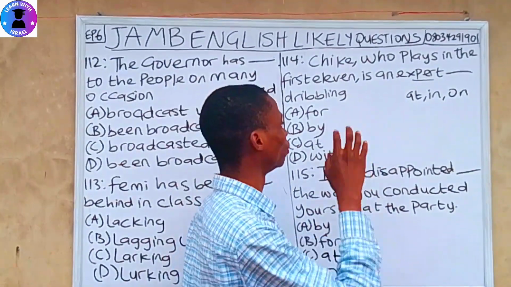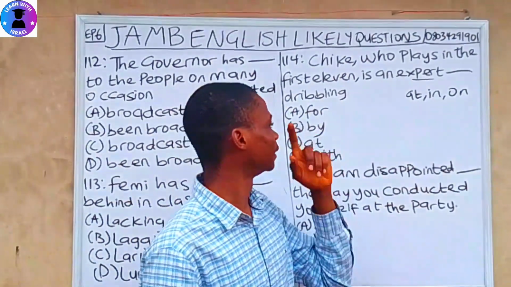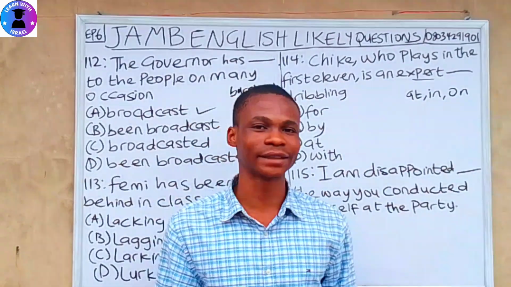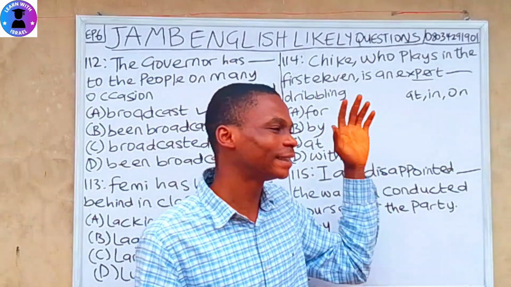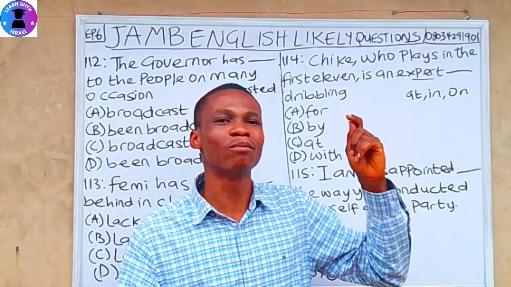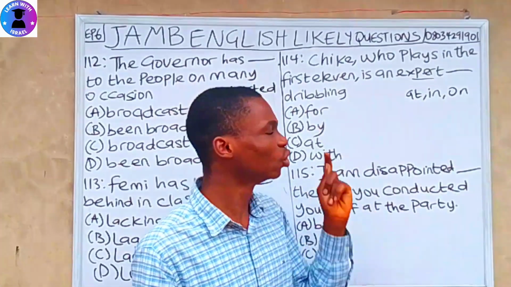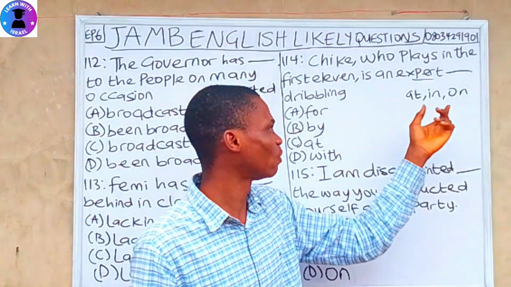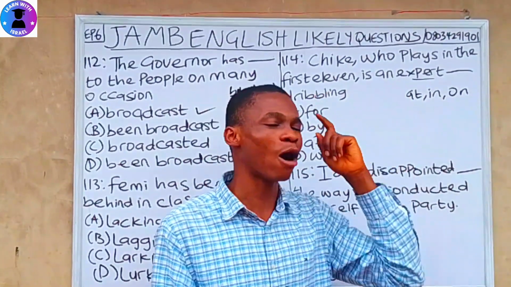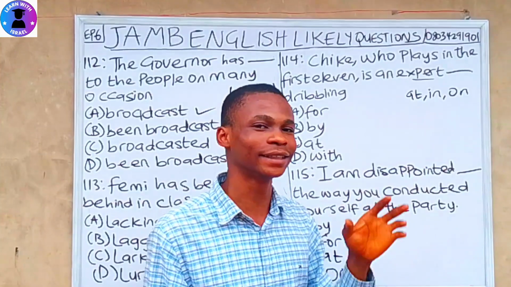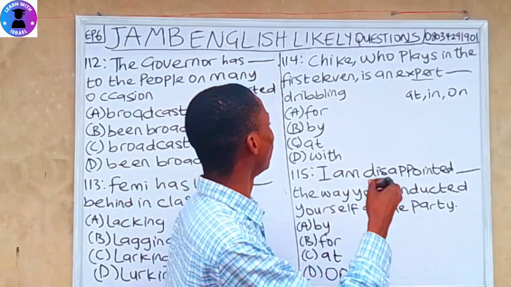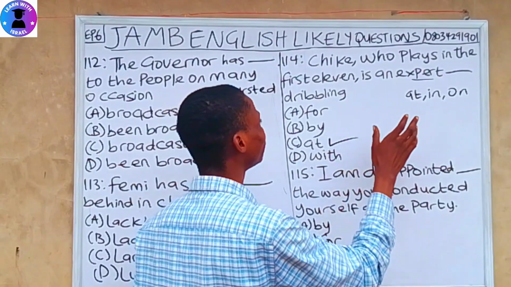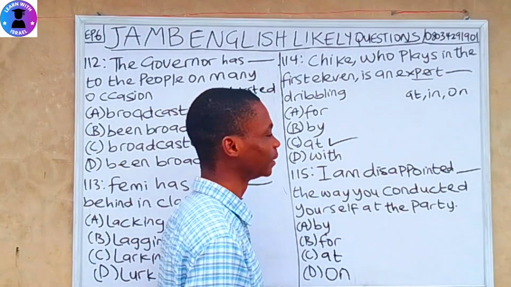So if you check the options, the only one in the options here is at. So at is the correct answer. And aside that, at is the most popular word used with expert. So assuming you are in a situation where you have 2 of the options, I will advise you to go for at in this kind of context. So at is the correct answer. Chike, who plays in the first 11, is an expert at dribbling.